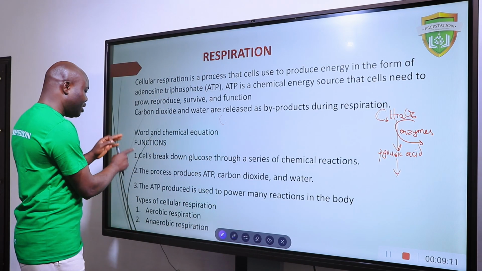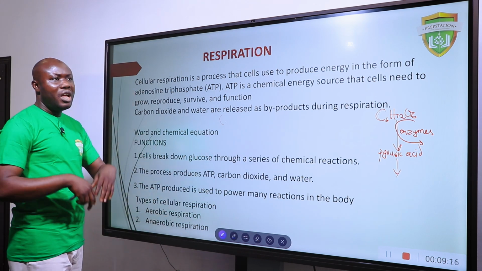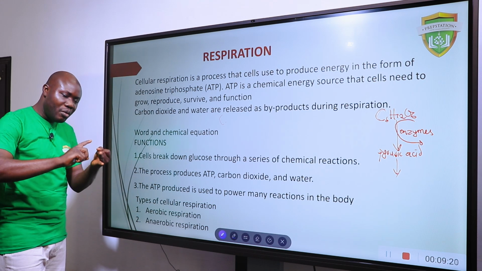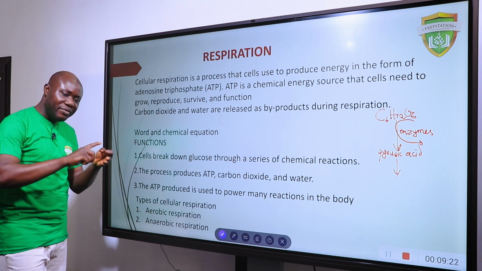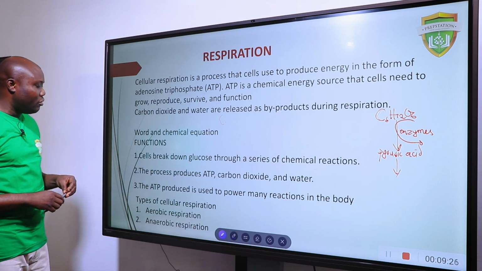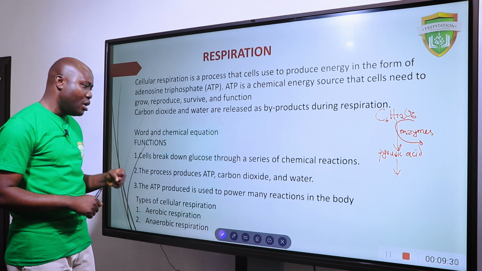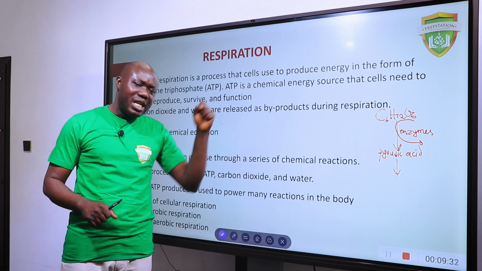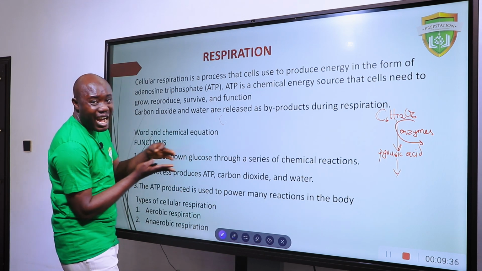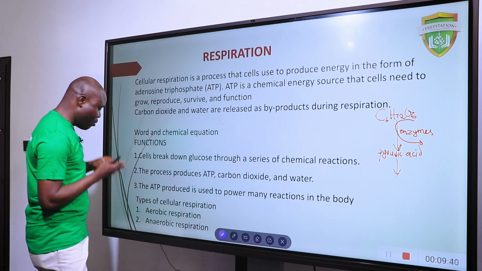So I said the cell breaks down glucose in a series of chemical reactions. Those reactions are like 4. We have glycolysis, pyruvate oxidation, the Krebs cycle, and the electron transport chain. Now, the next function of respiration. The process produces ATP. It produces carbon dioxide and water. So it helps you to produce adenosine triphosphate, carbon dioxide, and water. There was the third one.